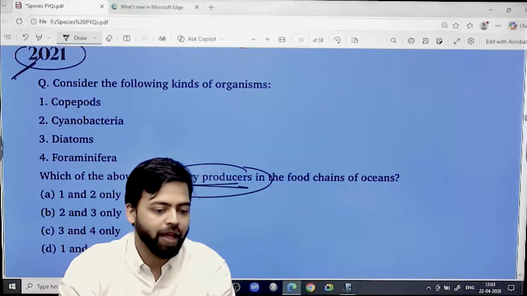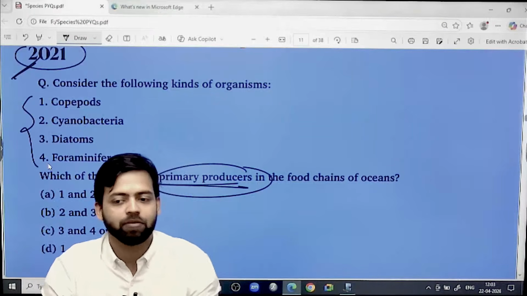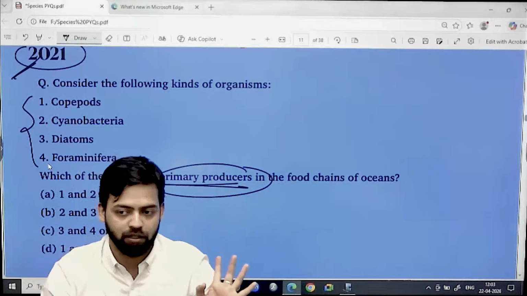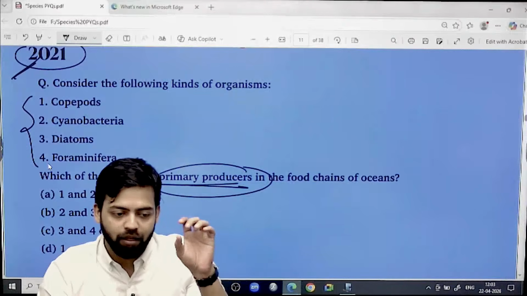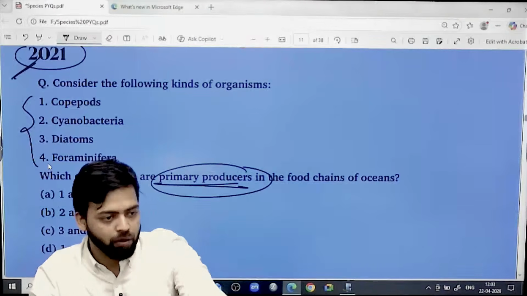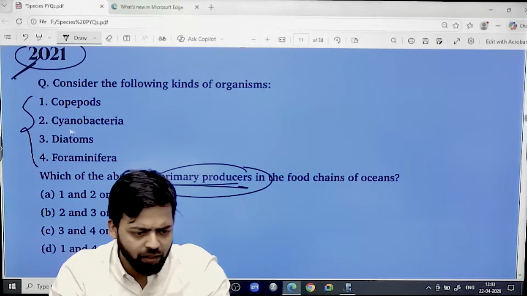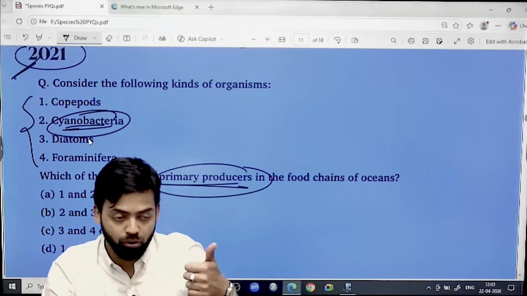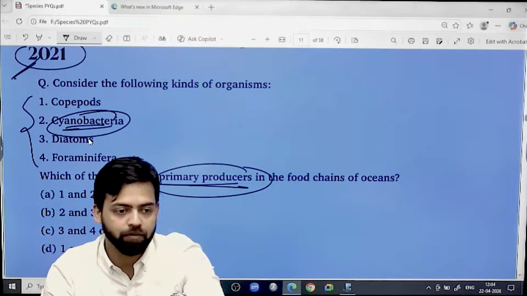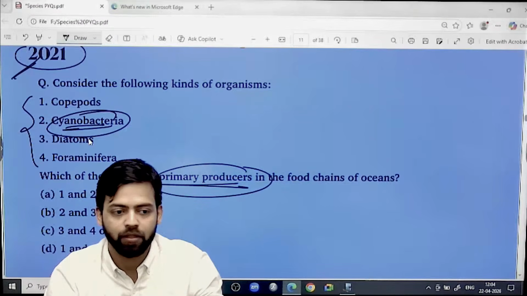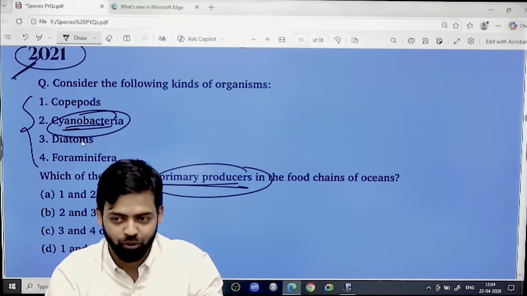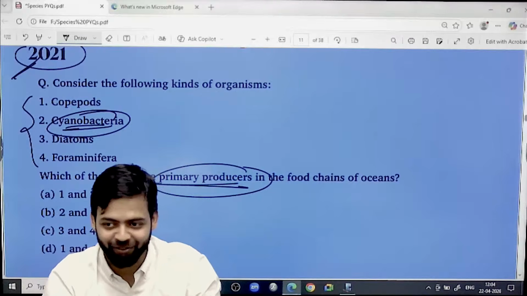Only thing is we have to look at these organisms, that which is which organism. And if you start solving this PYQ, suppose as of now you don't know about these, okay, you might have heard about cyanobacteria. How many of you had a biology background in 11th 12th? Yeah, so they might know. There is a possibility that you can tell how many of these are primary producers.